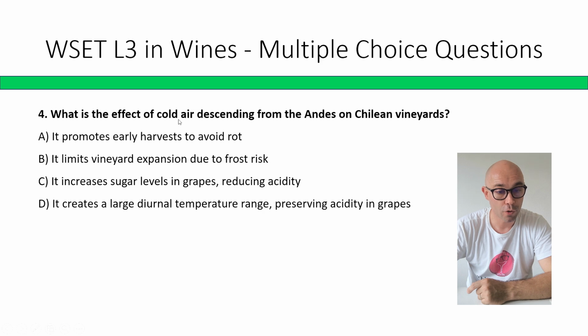What is the effect of cold air descending from the Andes on Chilean vineyards? It promotes early harvest to avoid rot. It limits vineyard expansion due to the frost risk. It increases sugar levels in grapes, reducing acidity. It creates a large diurnal temperature range, preserving acidity in the grapes. The correct answer is C. It creates a diurnal temperature difference, preserving acidity in the grapes.